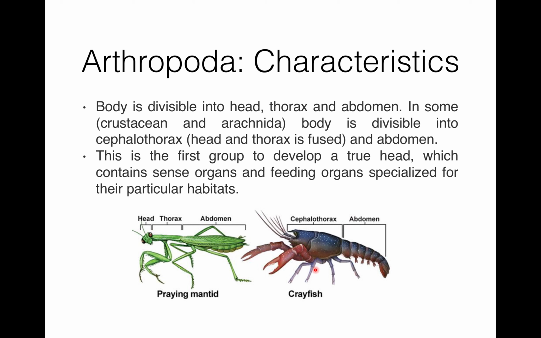Arthropoda are the first group to develop a true head, which contains sense organs and feeding organs, which are specialized for their particular habitats.